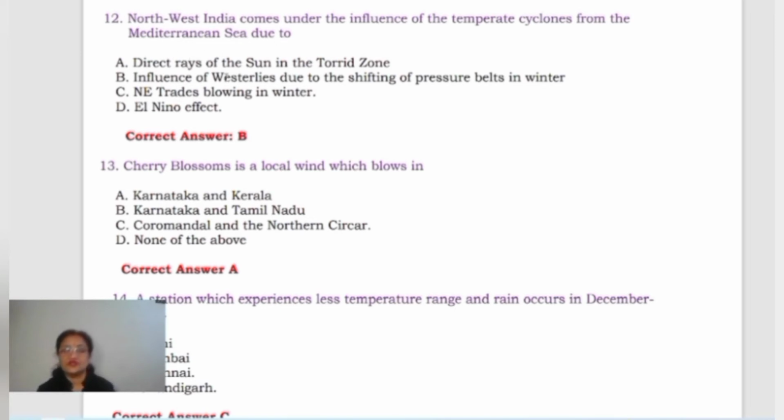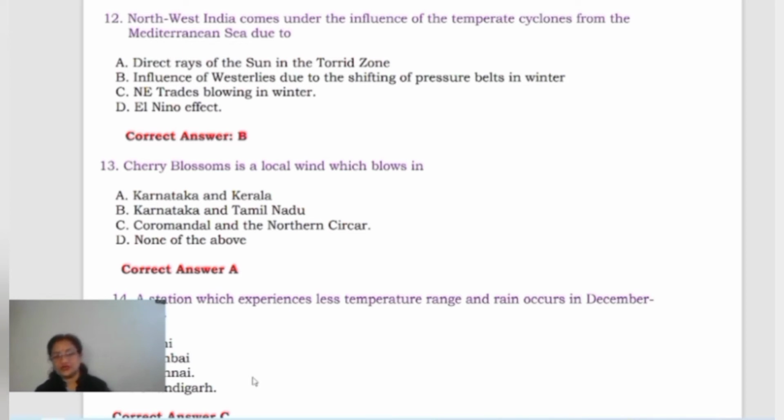Then next is influence of westerlies due to the shifting of pressure belts in winter, northeast trades blowing in winter, and El Nino effect. Out of all these, the B option is correct, influence of westerlies due to the shifting of pressure belts in winter. Next is cherry blossom is a local wind which blows in Karnataka and Kerala.